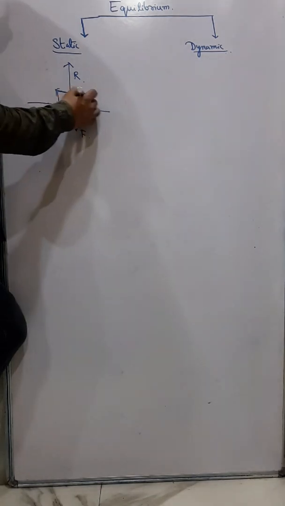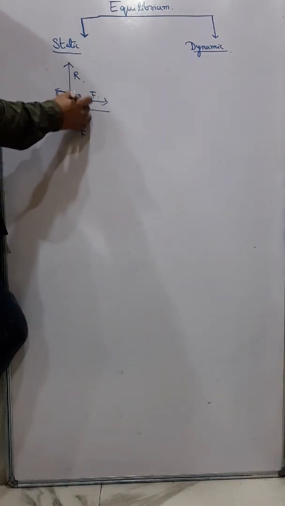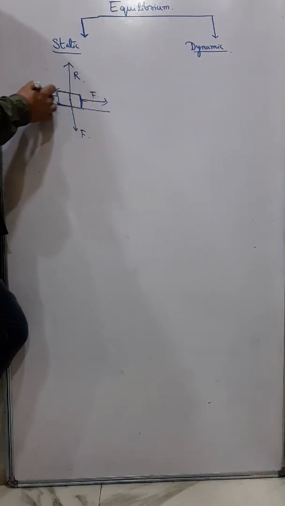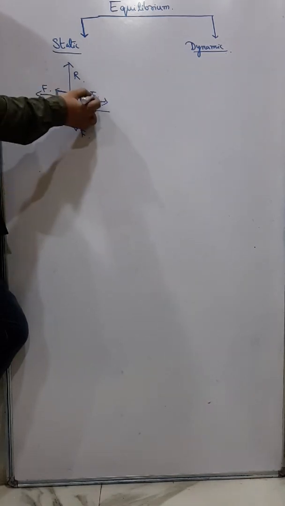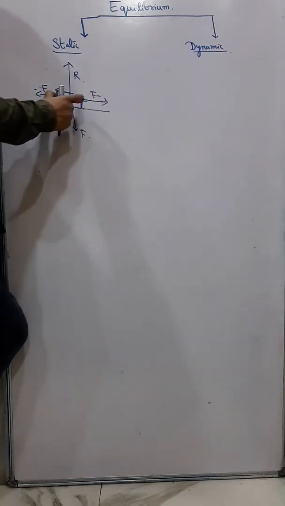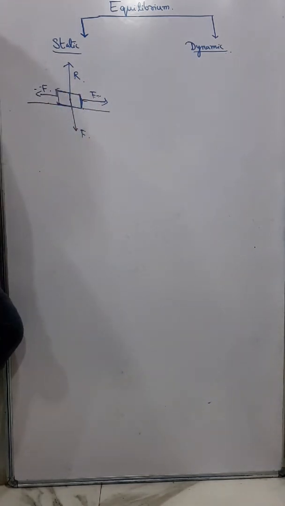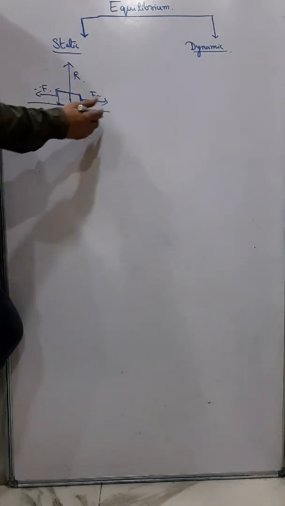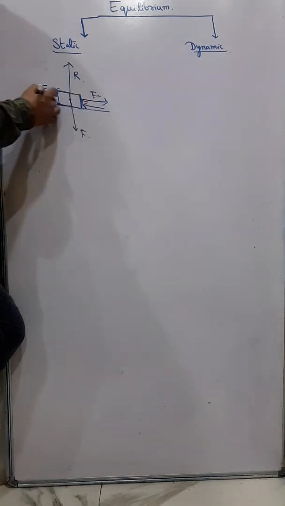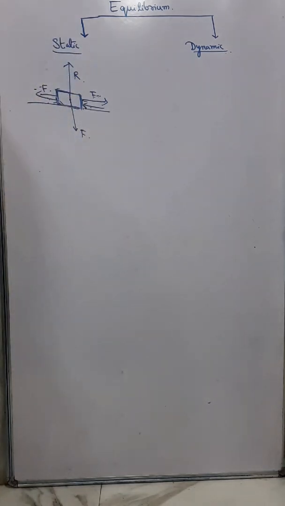Now similarly, if you pull this book from here and from here with equal forces, then also the book remains here, does not move. Or if you give a force in this direction and this direction, equal force, the book does not move. So that means we see that the book is in static equilibrium.